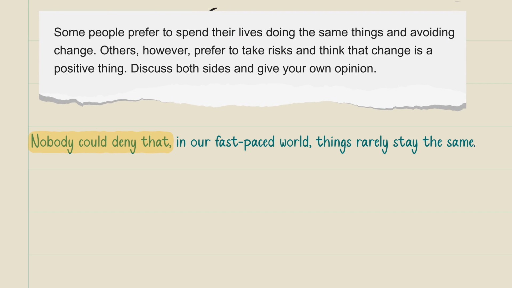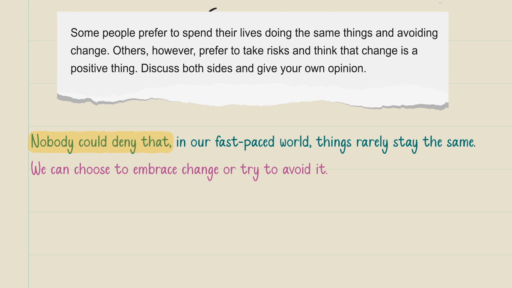Others, however, prefer to take risks and think that change is a positive thing. So I'm going to put it simply here. We can choose to embrace change or to try to avoid it. That is very simple, right? Fewer words are used, and it's to the point, and it's exactly the paraphrase of the question, right?